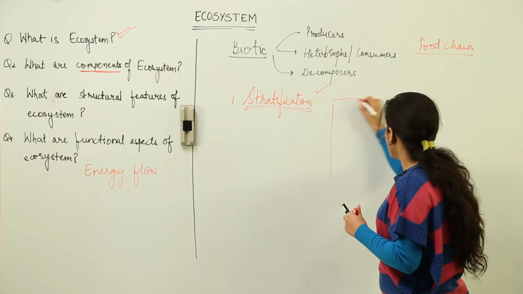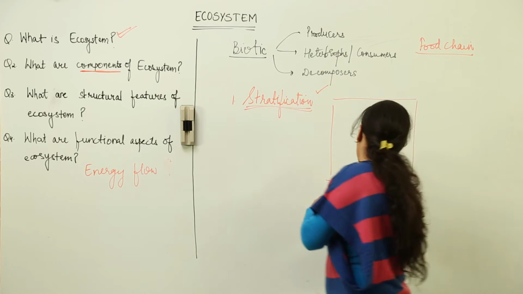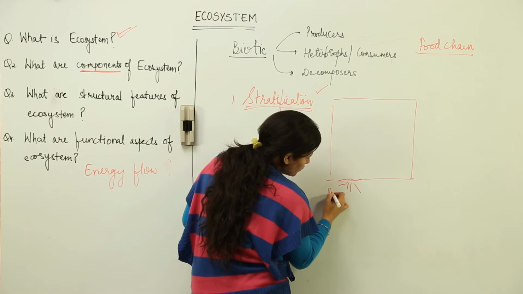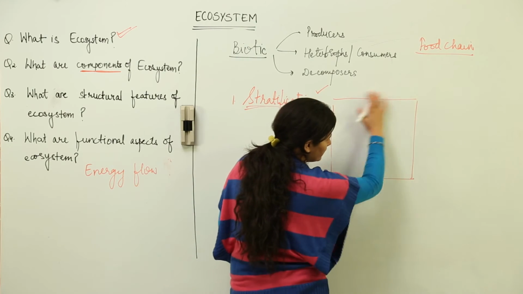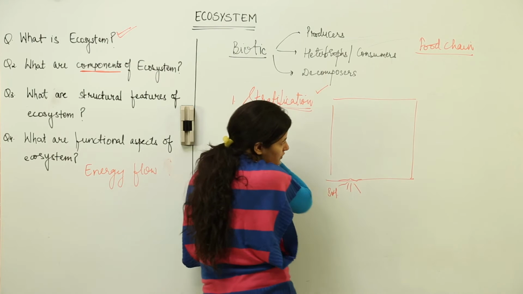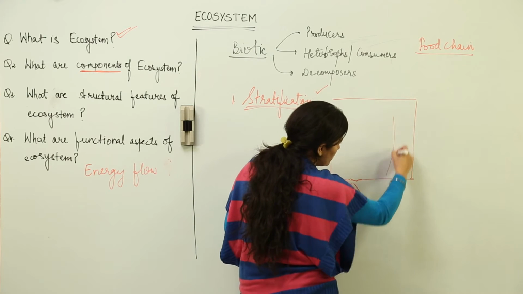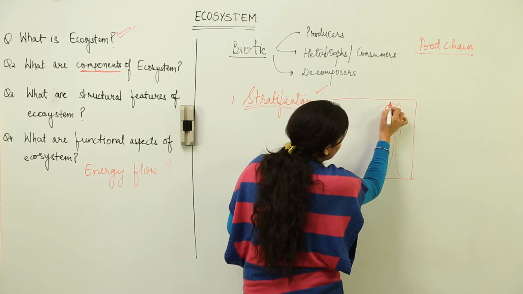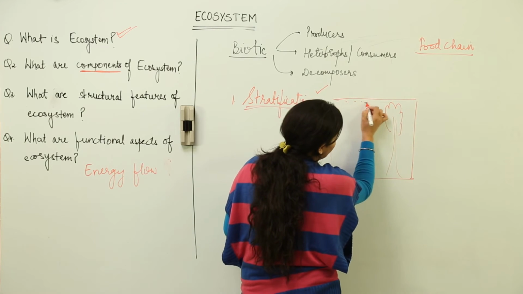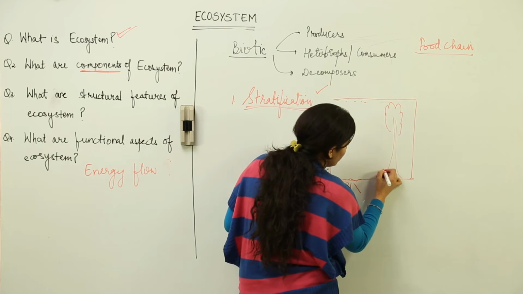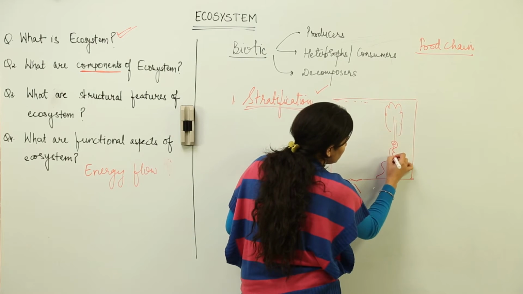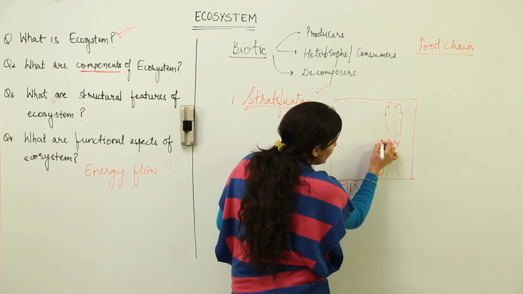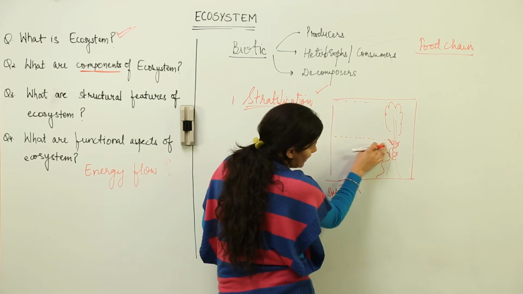Consider it in this way. Supposedly I'm talking about the vegetation. Lowermost, there would be few in the soil. This is soil. This is the entire stratification layers which I am going to see. You see tall gymnosperms over here. So this is the highest level of stratification, that the canopy of the tree is the highest level of stratification. Then I do have few climbers which would climb till here. I'm just giving you an explanation just to identify the layers of stratification. So climbers are at this layer.